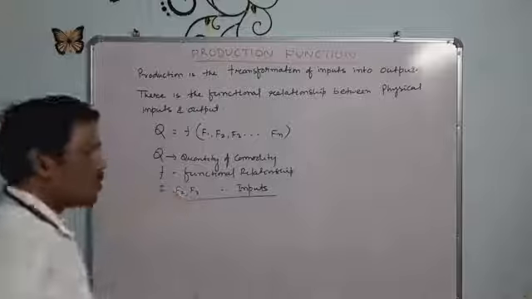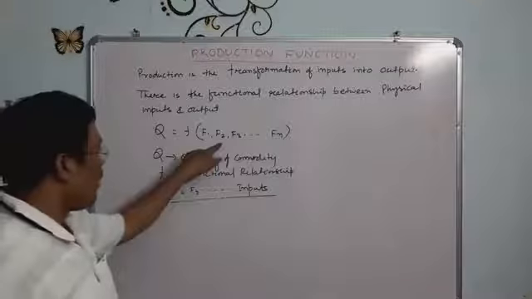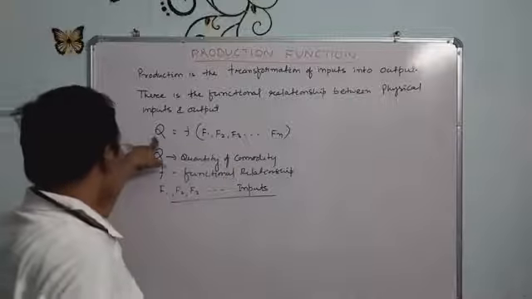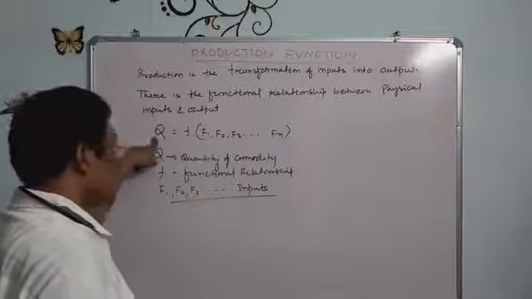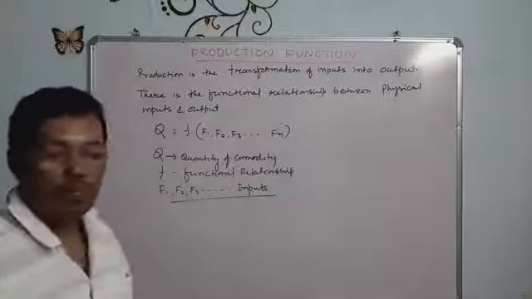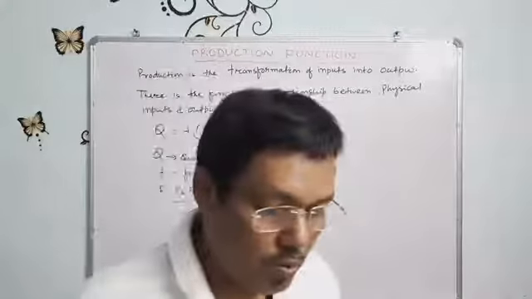Different inputs: land, labor, capital, raw materials we are using. By using these we create the quantity of commodities. That is called the functional relationship between the physical inputs and outputs.